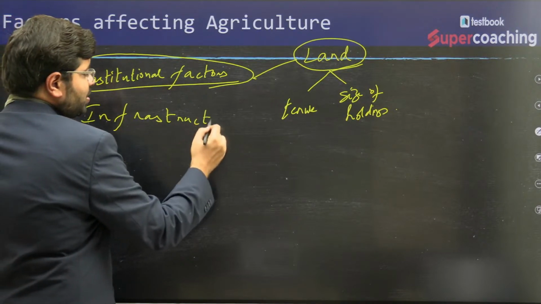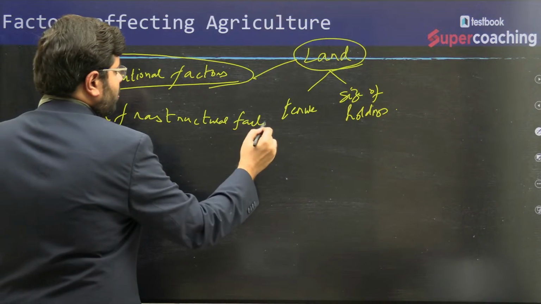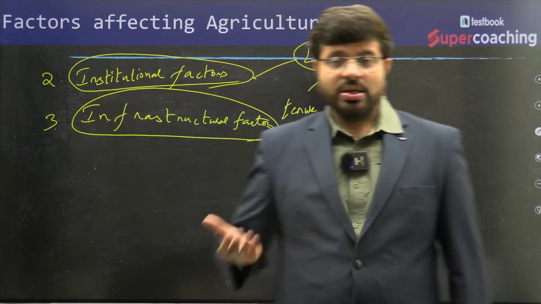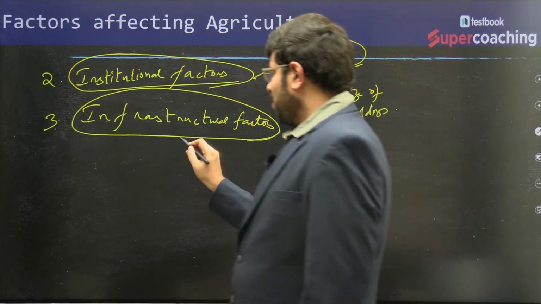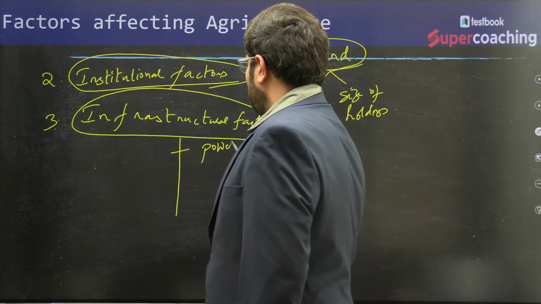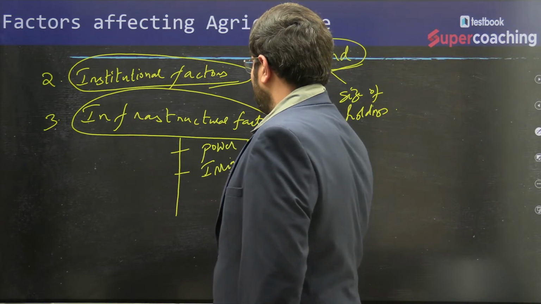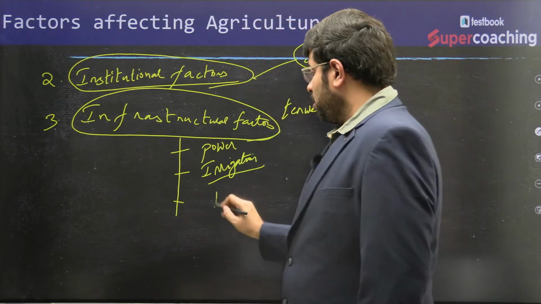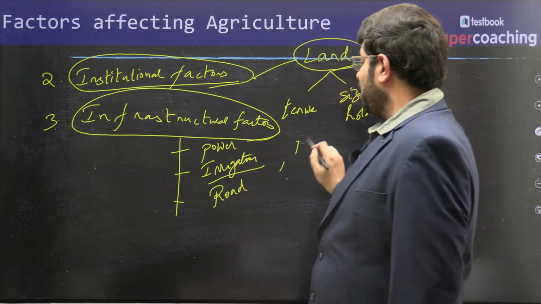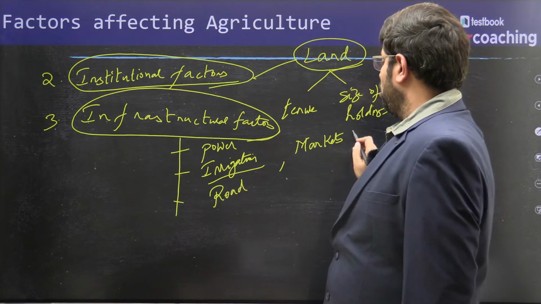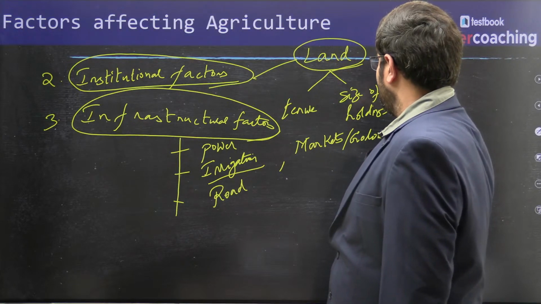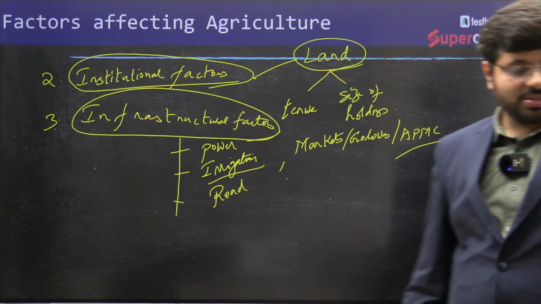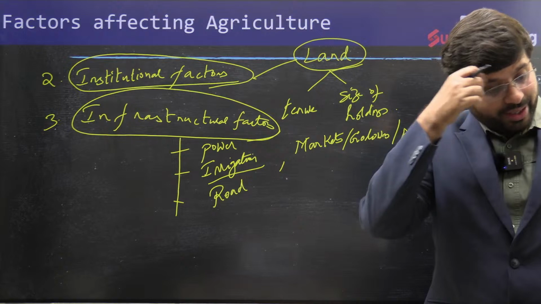See, I will not be discussing that much in detail. Maybe you would say then it is economy. Definitely yes. Infrastructure factors nowadays have a very, very crucial role to play. Be it the power, be it the irrigation, or be it the road development, availability of markets, godowns, APMC mandis, agriculture producing marketing committees. All these are very, very important.